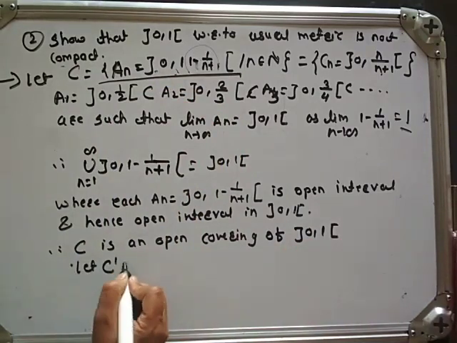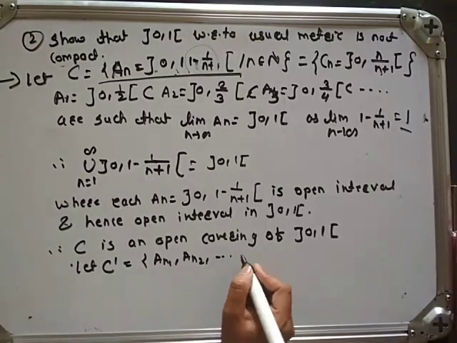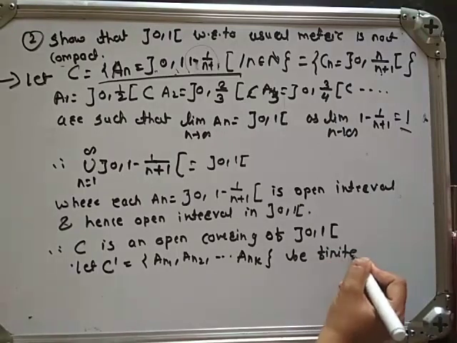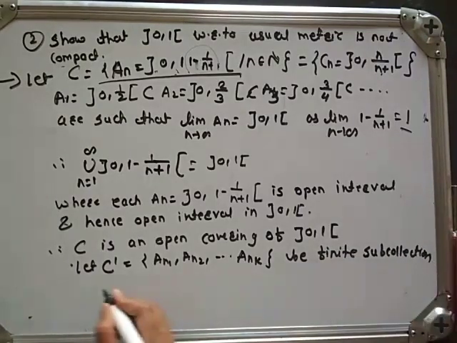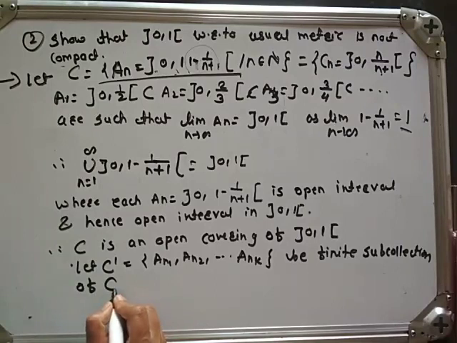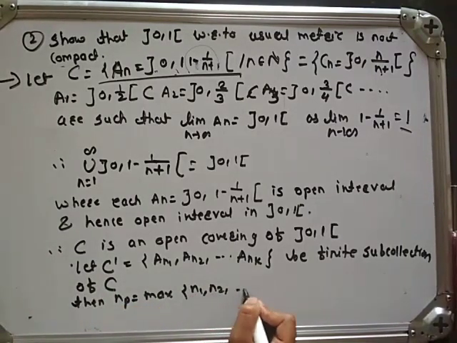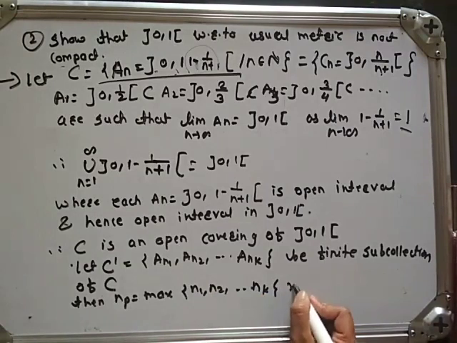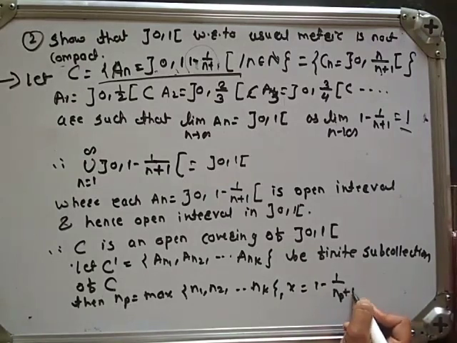Let C dash be equal to An1, An2 and so on up to Ank, a finite sub-collection of C. Then Np is equal to the maximum of N1, N2 and so on up to Nk, and x is equal to 1 minus 1 upon Np plus 1.